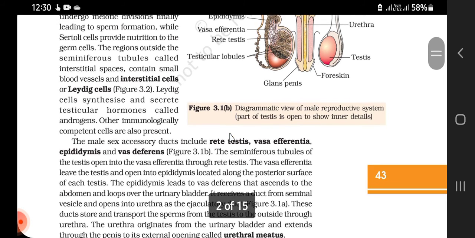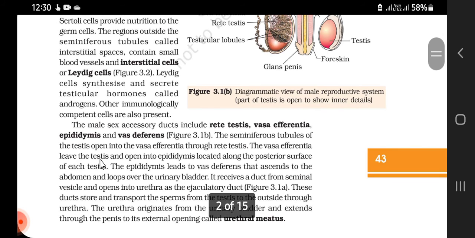The seminiferous tubules of the testes open into the vasa efferentia through the rete testis. The vasa efferentia leave the testes and open into the epididymis located along the posterior surface of each testis. The epididymis leads to the vas deferens that ascends to the abdomen and loops over the urinary bladder.